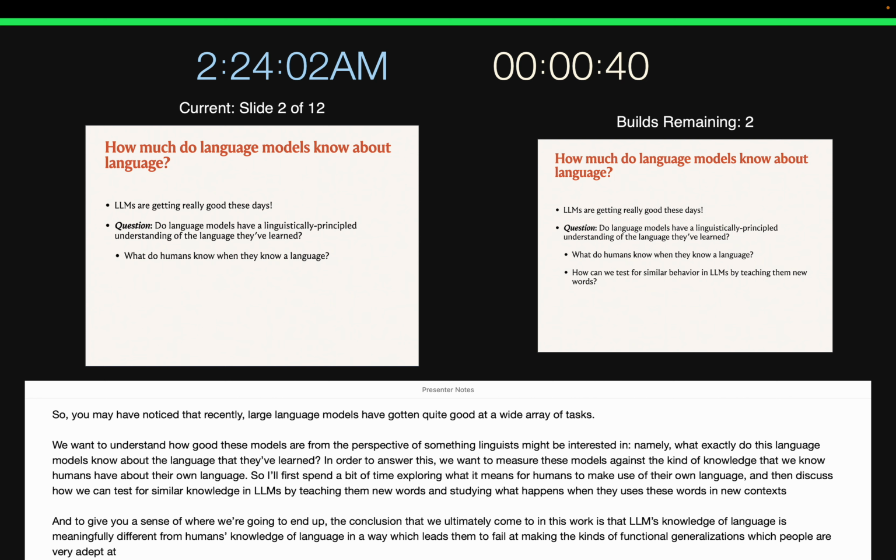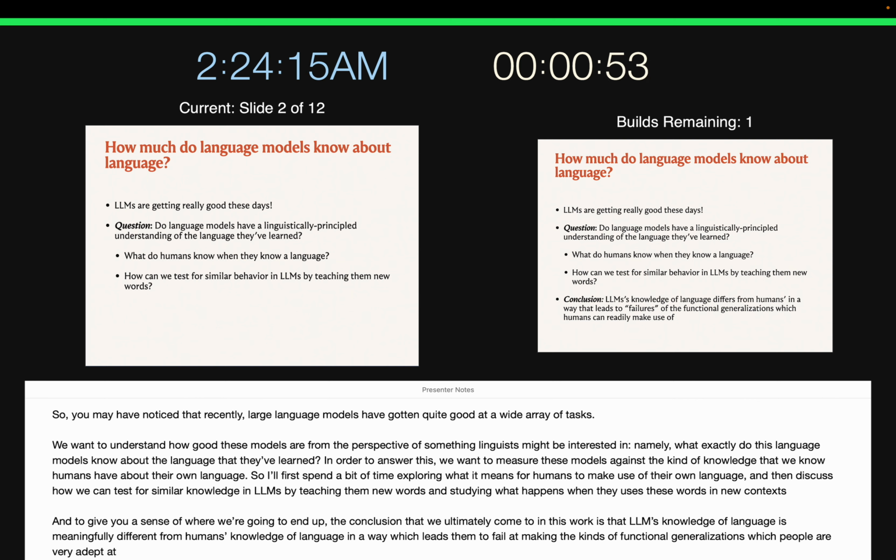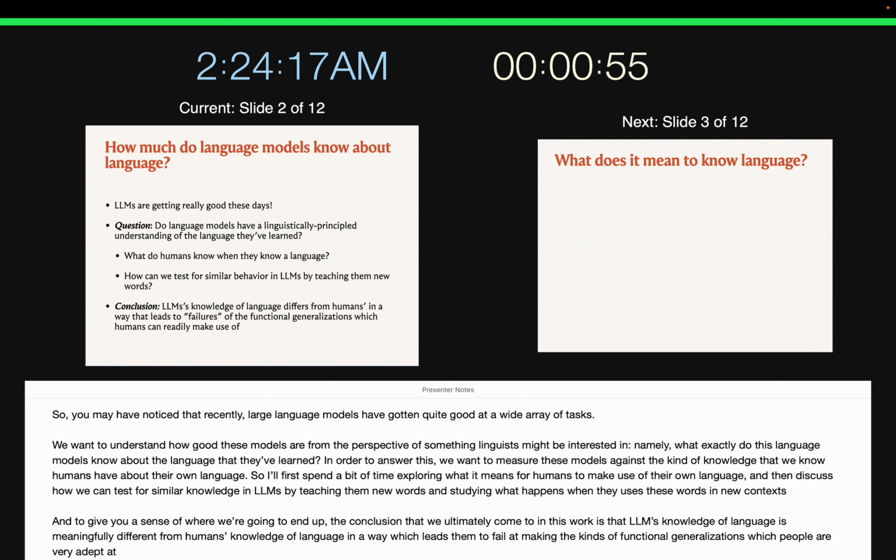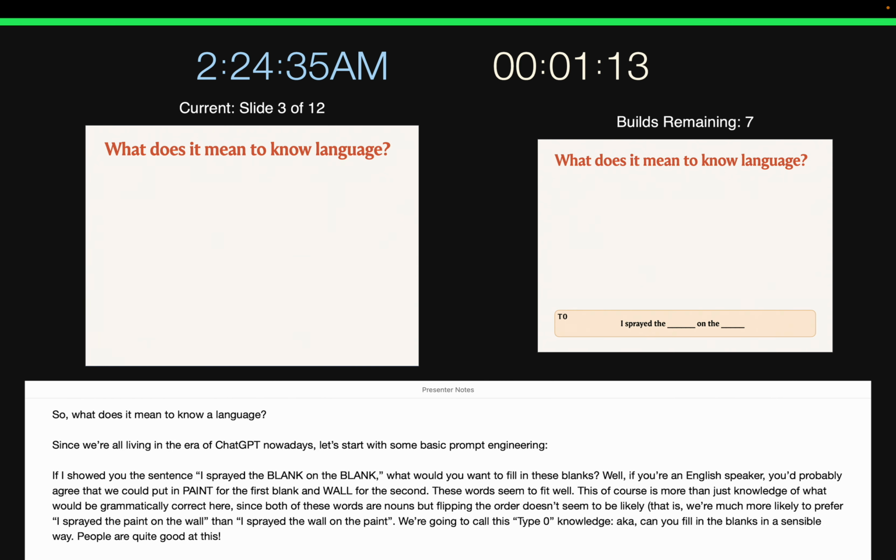So I'll spend a little bit of time first exploring what it means for humans to make use of their own language. And then we'll discuss how we can test for similar knowledge in large language models by teaching them new words and studying what happens when they use these words in novel contexts. And to give you a sense of where we're going to end up with these experiments, the conclusion that we ultimately come to in this work is that large language models' knowledge of language is meaningfully different from that of humans, in a way which leads them to fail at making the kinds of functional generalizations which people are very adept at. So, let's start with what exactly does it mean to know a language?